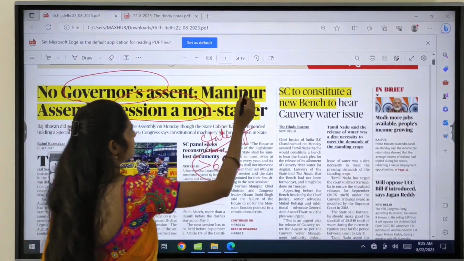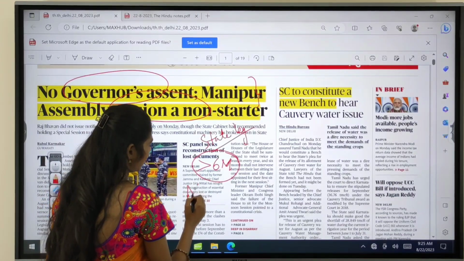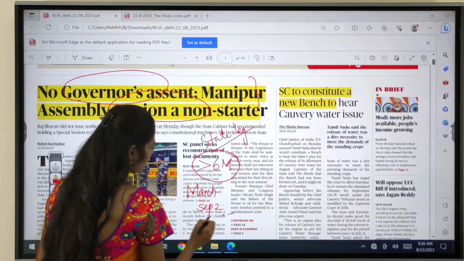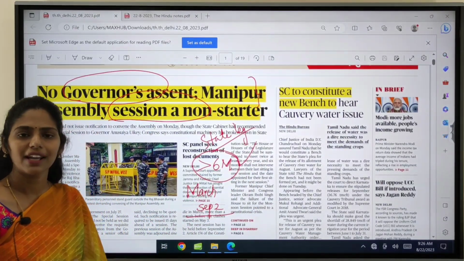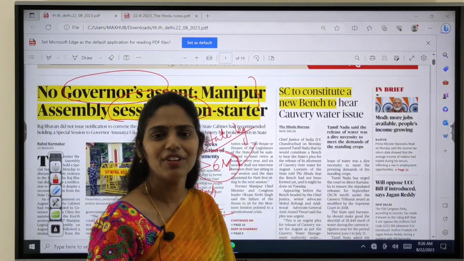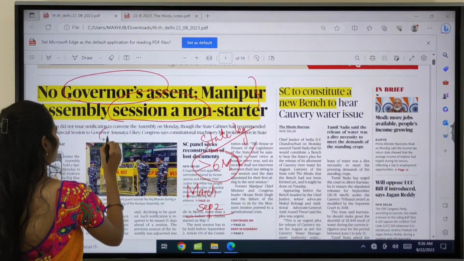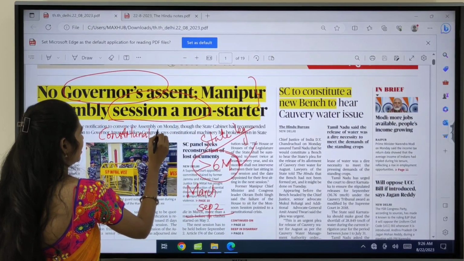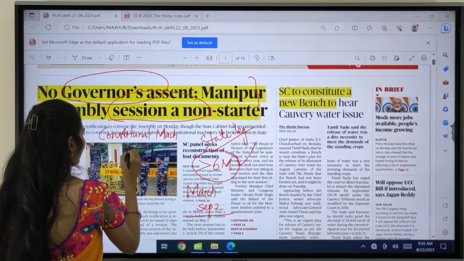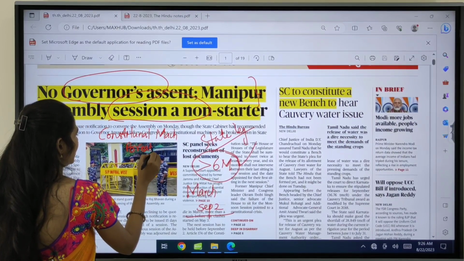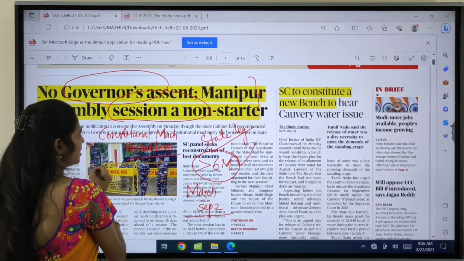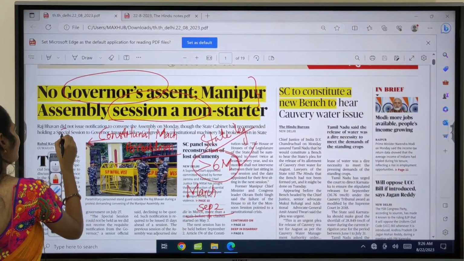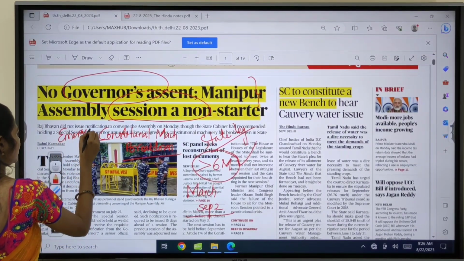But recently in Manipur, the last session was conducted in March. By September 2nd it is going to complete this 6 months of time. Then what can we call it? We can call it constitutional machinery breakdown. What happens whenever there is a constitutional machinery breakdown in a state? There might be imposition of emergency.